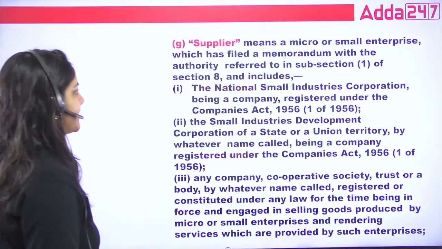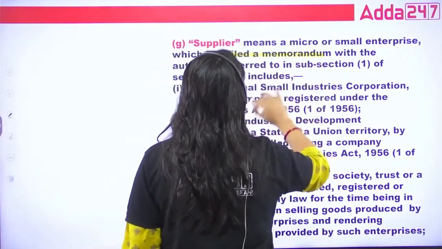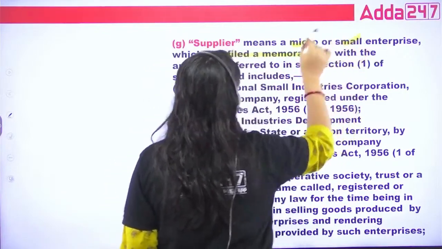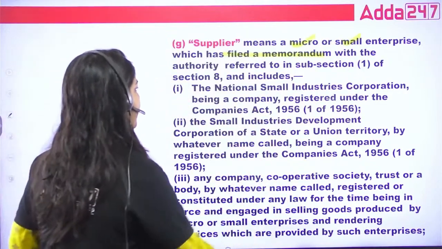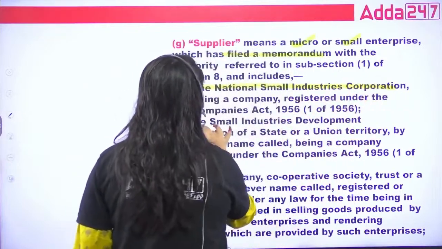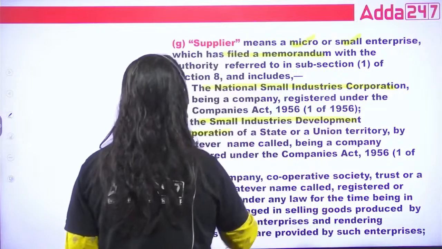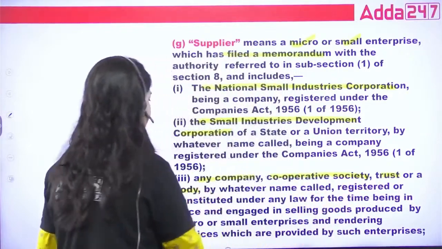What is supplier? Supplier means who has filed the memorandum, and that is for micro and small, not medium, with the authority referred under this act. It includes the National Small Industry Corporation, the Small Industry Development Corporation, any company, cooperative society, trust or a body.